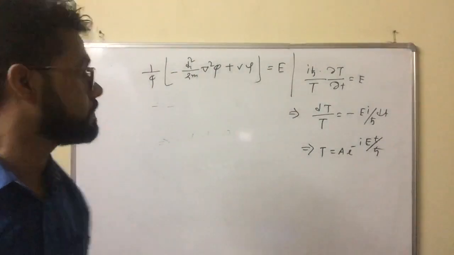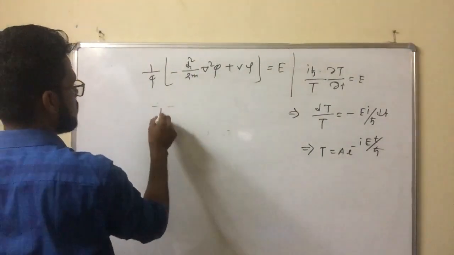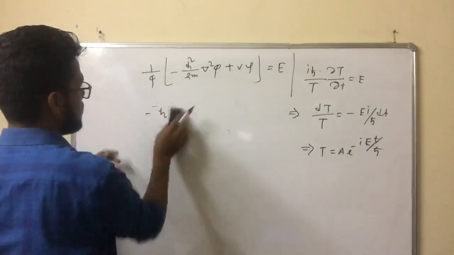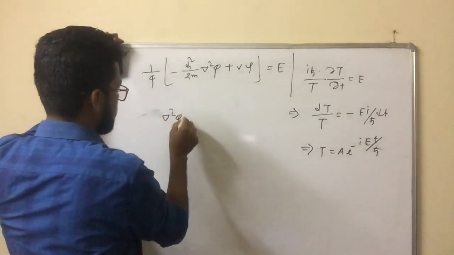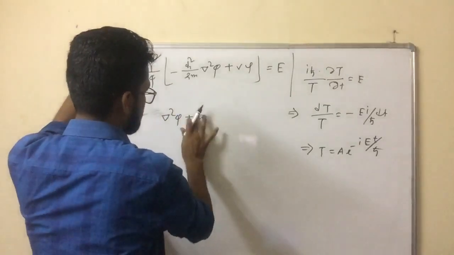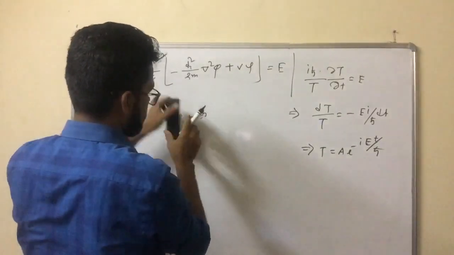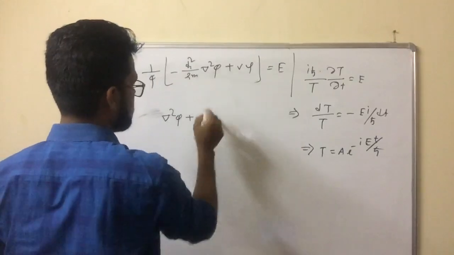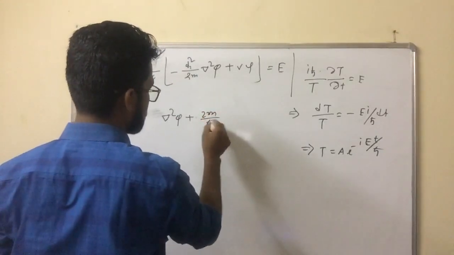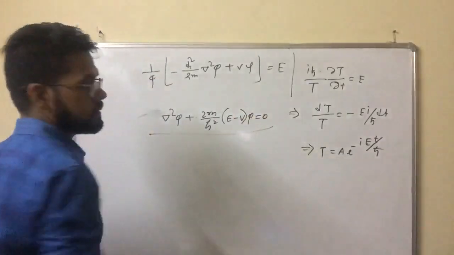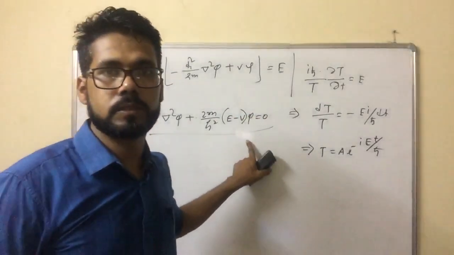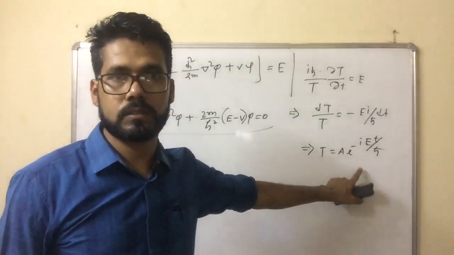This is the time part of the Schrodinger equation. If we simplify the other equation, we will get ∇²ψ plus 2m by ħ² (E minus V)ψ equal to 0. This is a second-order differential equation. This is the time-independent Schrodinger equation. And this is the time-dependent first-order equation.